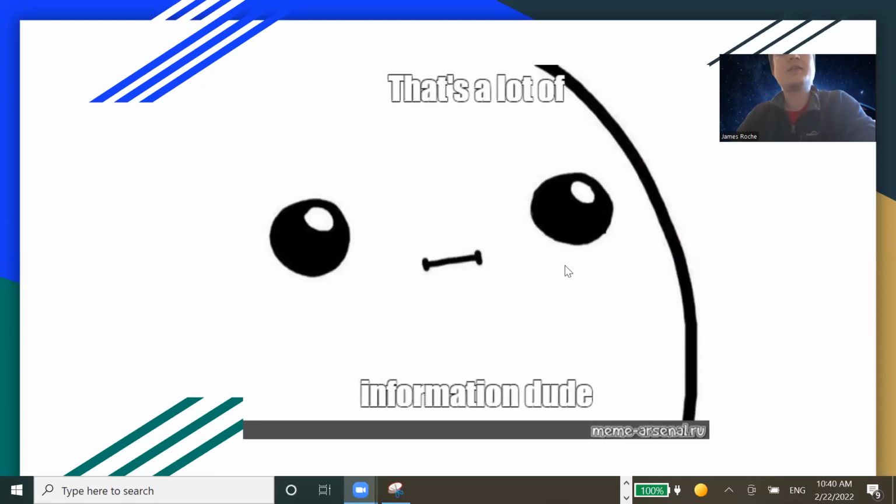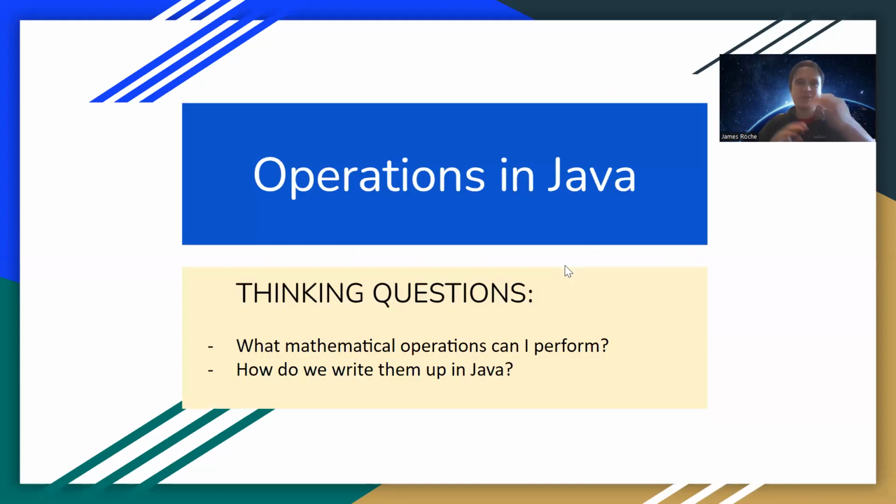Next slide. Okay. Now that we've gone briefly through data types, hopefully you understand the few kinds of data types that are available in Java. We're going to go through some operations. Now, I've said this a couple of times about operations, but let's think about it like this. What mathematical operations can I perform, and how do we actually write them up in Java? And that's kind of what we're going to go through in this section.